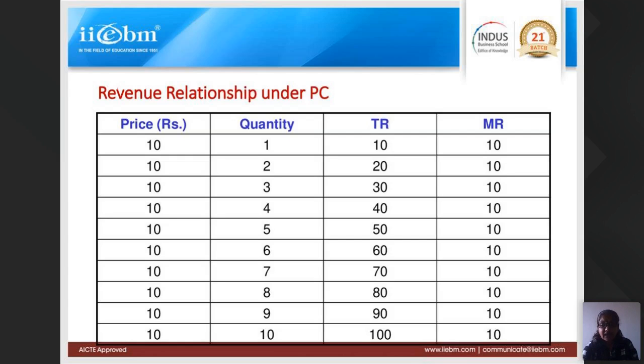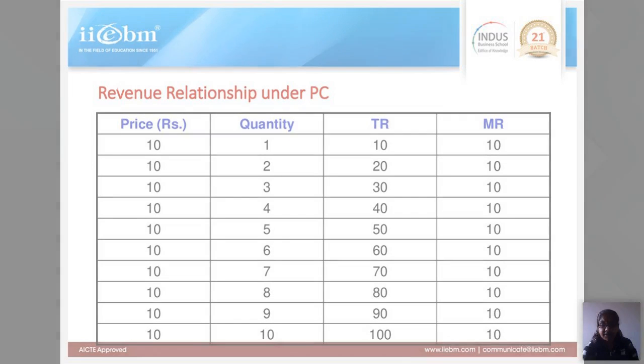They can increase the quantity so that they increase the revenues. You know how to calculate revenue. We had done it in demand analysis. Total revenue is calculated as price multiplied by quantity.